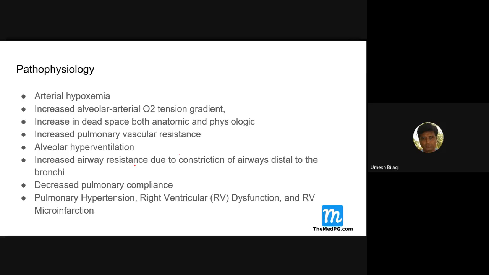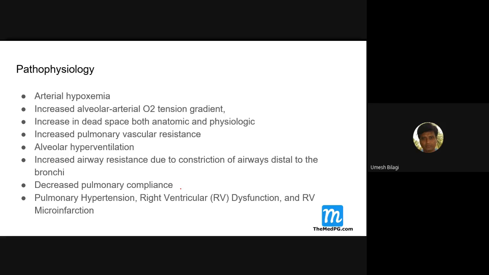Increased airway resistance due to constriction of airways distal to the bronchi. See, whatever bronchi are not getting perfused now, the lungs will cause spasm of those bronchioles or bronchi. So the airway resistance will also go up. Pulmonary vascular resistance goes up, and airway resistance also goes up in patients with pulmonary embolism.